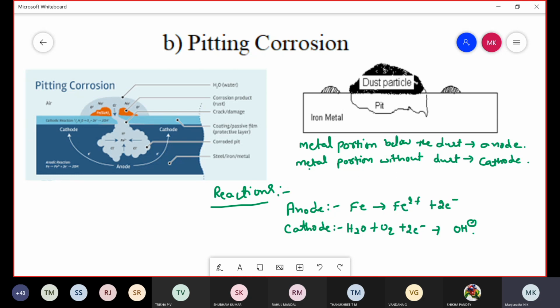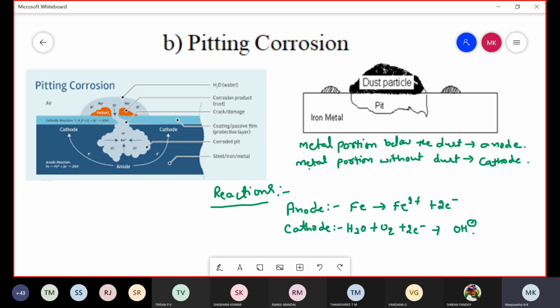After the diagram, in the next line write: it is observed in dust or oil particles deposited on the surface of metal.